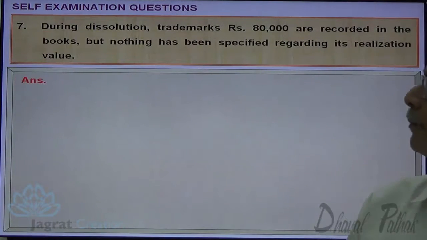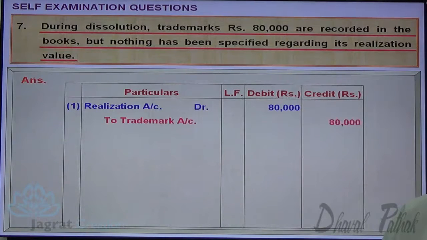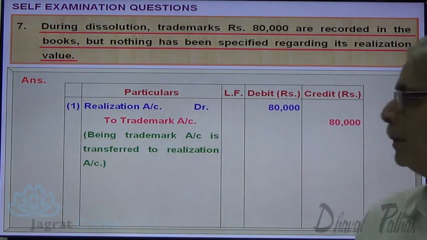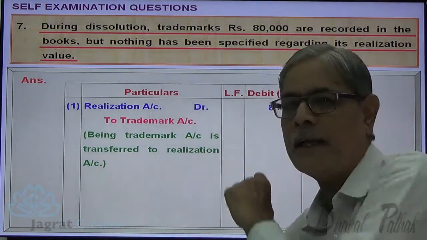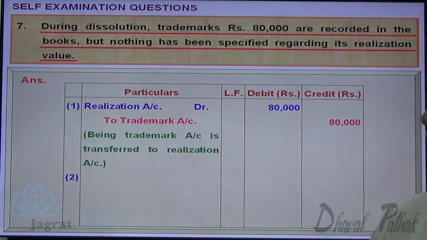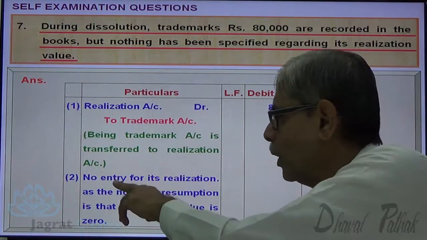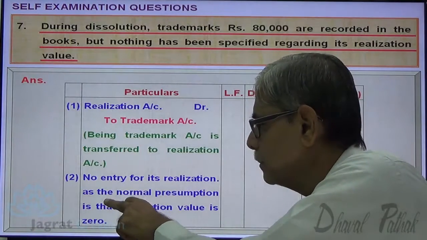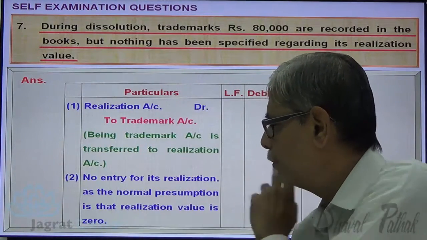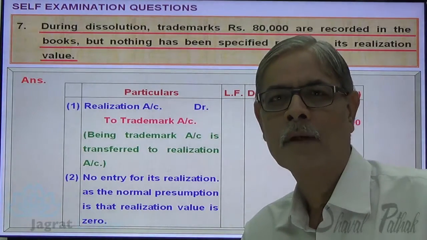So the journal entry for that is transfer of trademark to the debit side of realization account: realization account debit to trademark account credit, being trademark account is transferred to the debit side of realization account, and value realized 0. So observe, no entry for its realization, as the normal presumption is that realized value of trademark is 0. Now next.